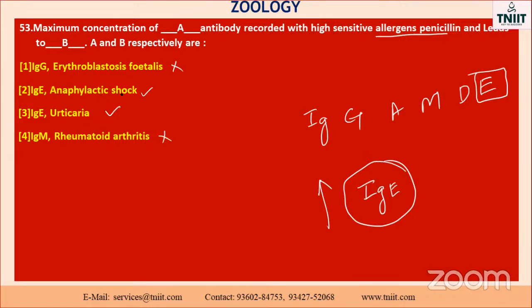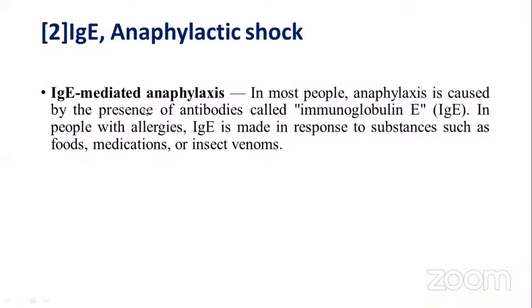The anaphylactic shock and urticaria. Okay, the option is which one, you know? What is the meaning of anaphylactic shock? See the options. See that immunoglobulin E, the second one is the answer, anaphylactic shock only.